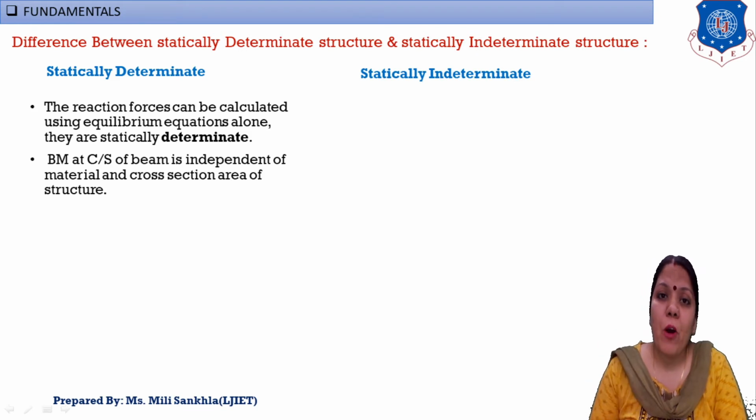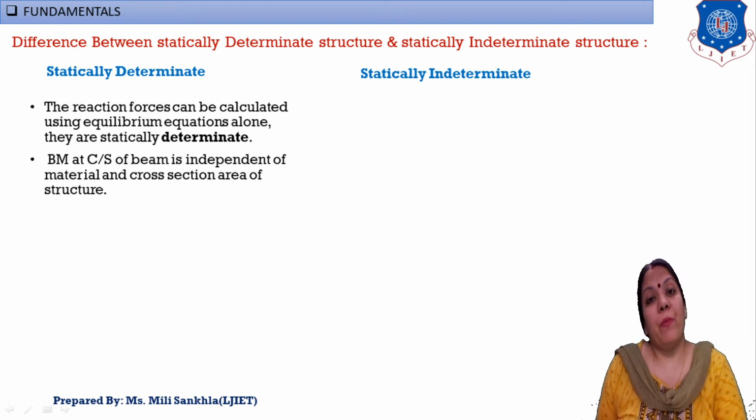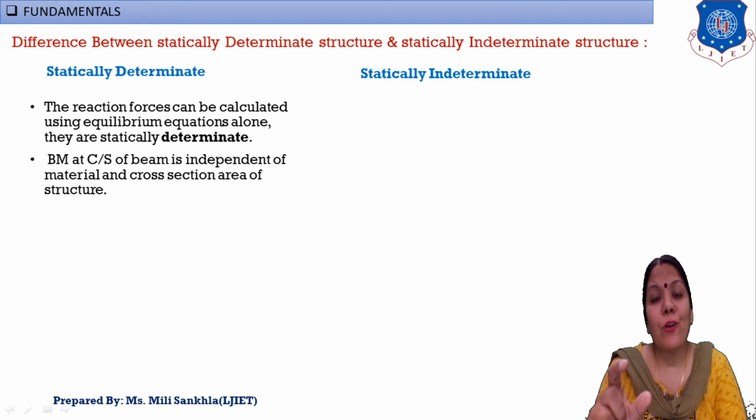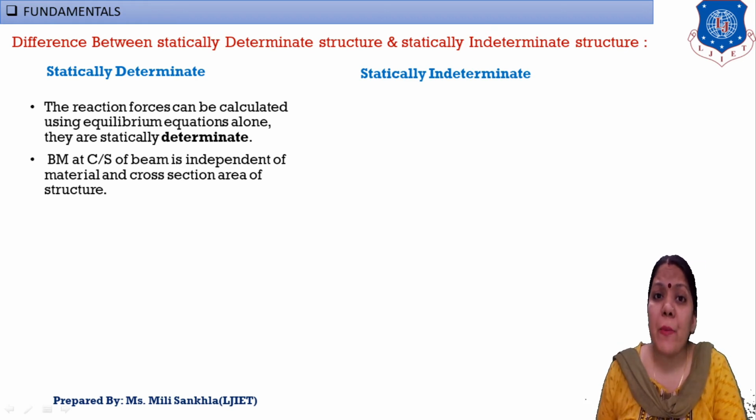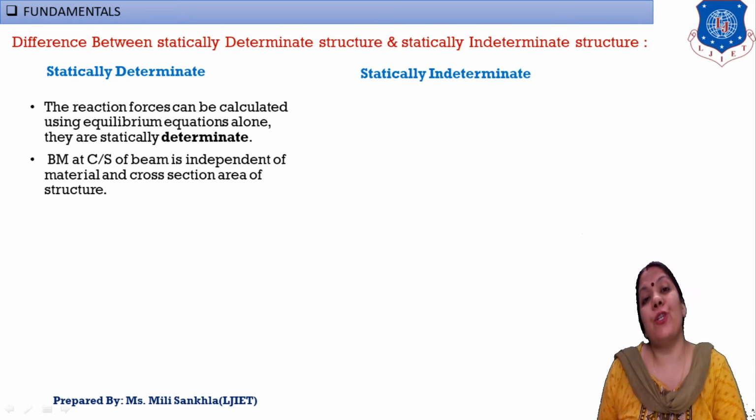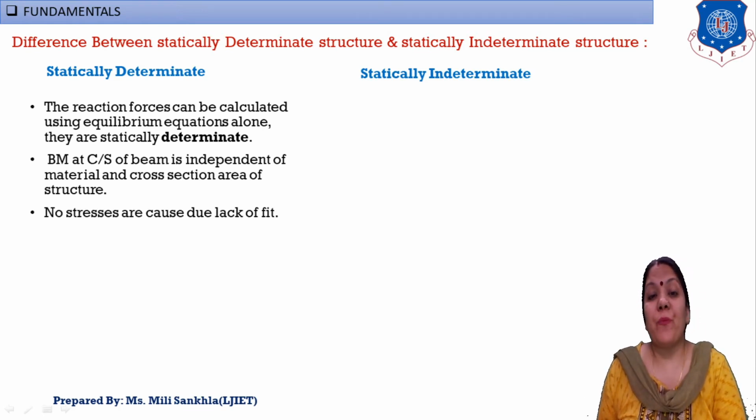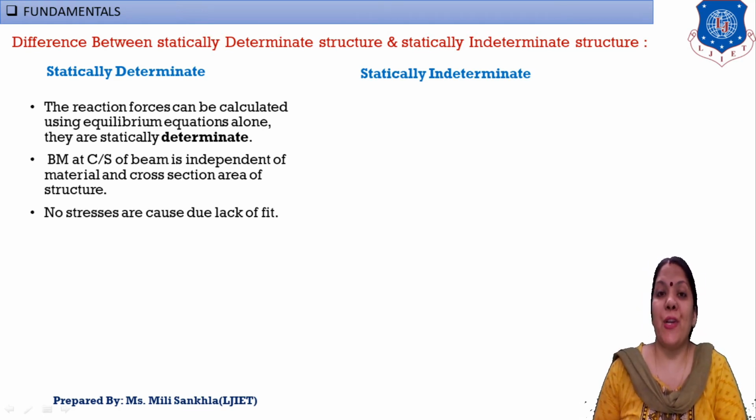bending moment at a cross section of a beam is independent of material and cross section of the structure. It is very important. Bending moment at a cross section of a beam is independent of material properties and cross section of the structure. Next, no stresses are induced due to lack of fitting.